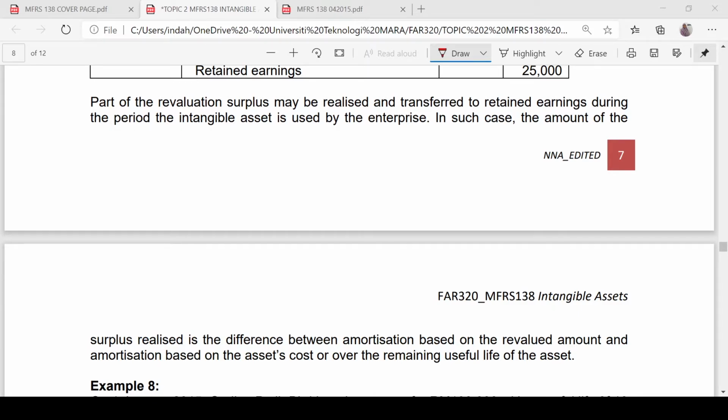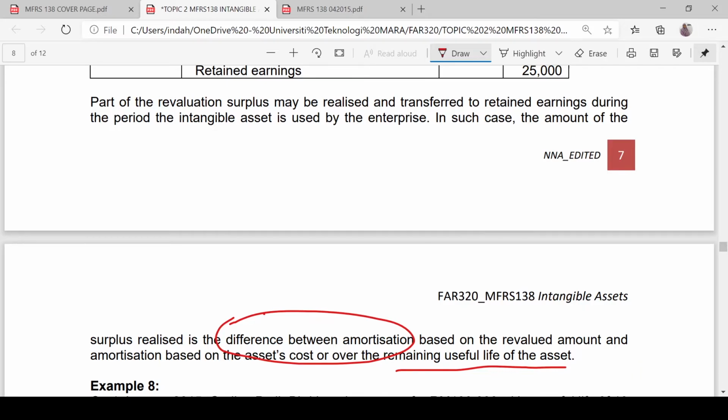Or revaluation surplus divided by the remaining useful life of the asset. So there are two ways for you to calculate the amount to be transferred from ARR to retained earnings. The first way is to find the difference between the new amortization and the old amortization. Or you can take the total revaluation surplus and then divide by the remaining useful life of the asset.